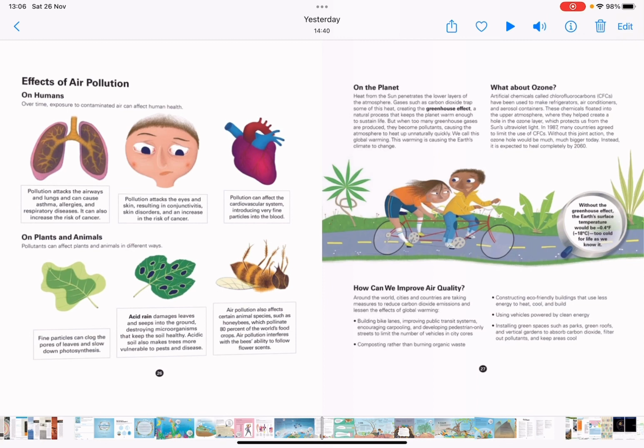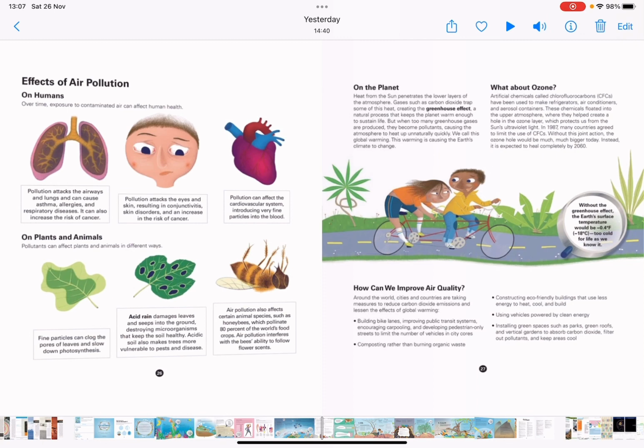How can we improve air quality? Around the world, cities and countries are taking measures to reduce carbon dioxide emissions and lessen the effects of global warming by building bike lanes, improving public transit systems, encouraging carpooling, and developing pedestrian-only streets to limit the numbers of vehicles in city cores.